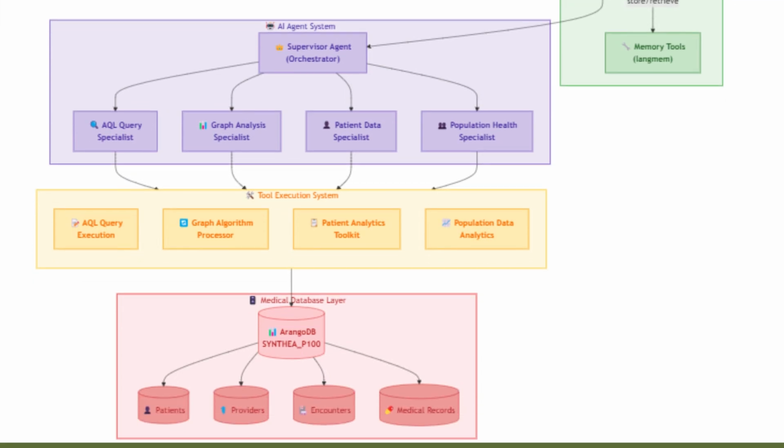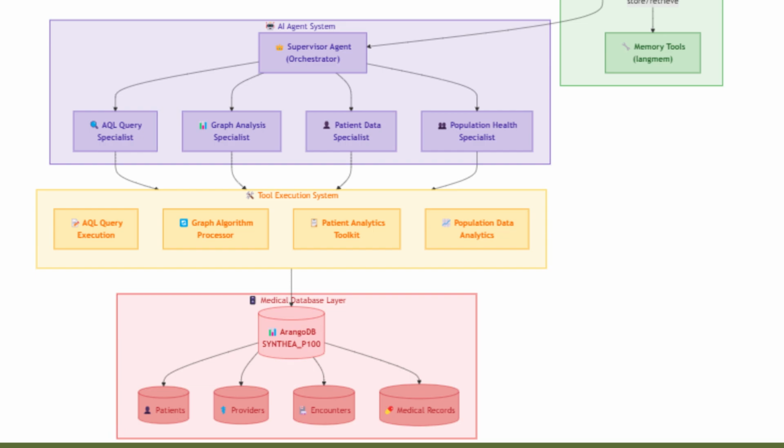Now, talking about the AI agent architecture, we have a supervisor agent, which is the orchestrator, which decides as per the query requirement which agents need to be called. There are four different agents, which are the query specialist, graph analysis specialist, patient data specialist, and population health specialist. They are equipped with various tools. The AQL Query Specialist converts the natural language text query into an AQL query, which is Arango Query Language, and traverses the knowledge graph. After the result of the query, it gives us the response in the form of text. It utilizes the AQL Query Execution Tool.